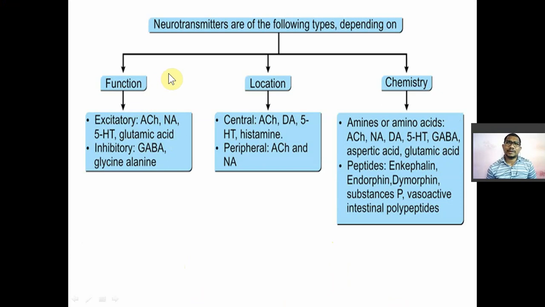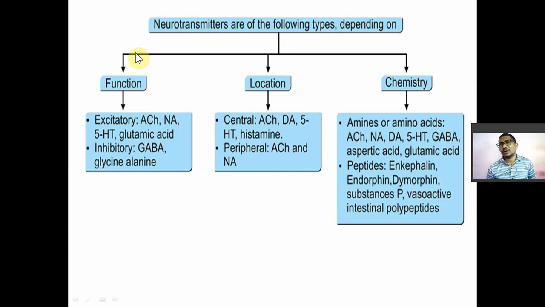Now what do you mean by neurotransmitter? They are nothing but local hormones, also known as neurotransmitters or neurohormones. Neuro means in the neuron and transmitter means to transmit the signal. So they have the function to transmit information from one synaptic end to another, from one neuron to another neuron. So information is transmitted by the neurotransmitter.